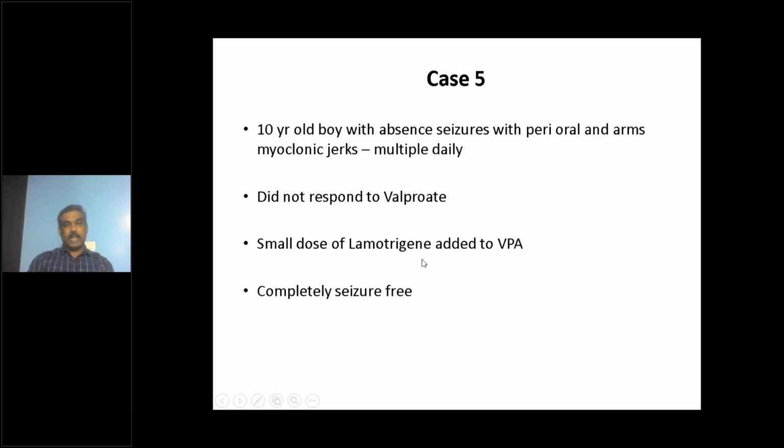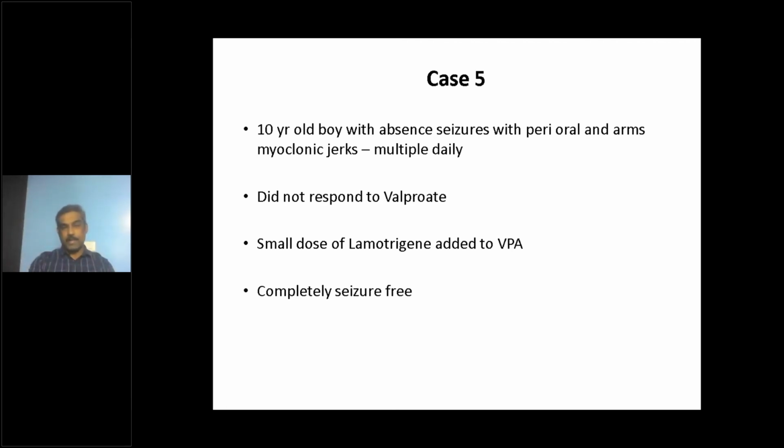Case 5, a 10-year-old boy with absence seizures. He would have multiple daily absences, started from 9 years of age with perioral myoclonus and arm myoclonus. During the absence, he would have myoclonic jerks. So he had this multiple times daily. When he came to me the first time in the clinic, within 20 minutes of the consultation, he had at least 7 episodes of these, and these are very dramatic myoclonic jerks.